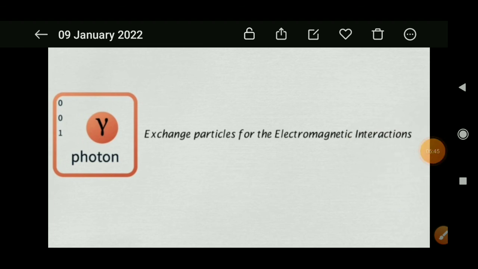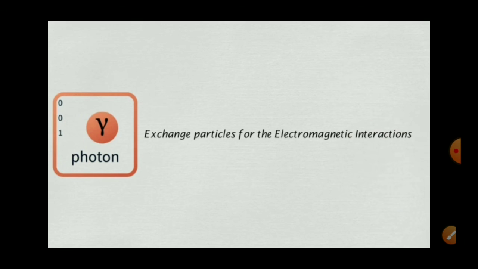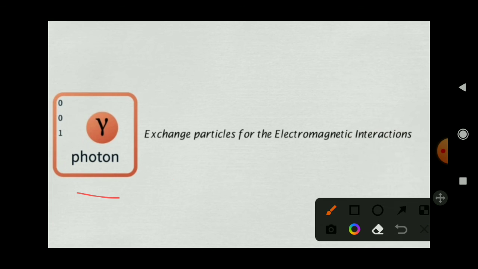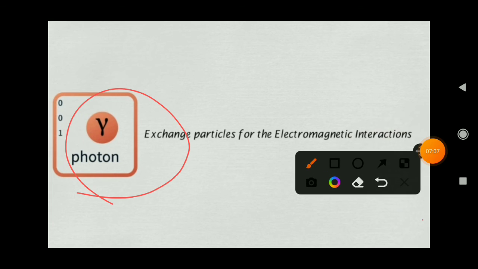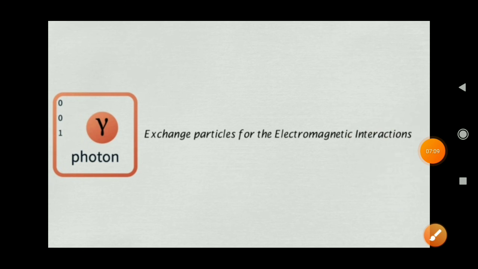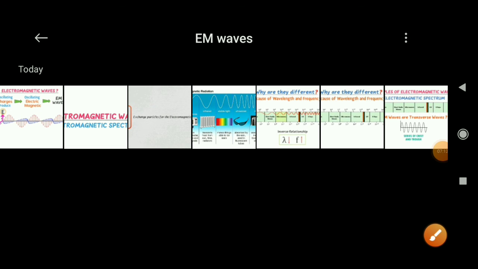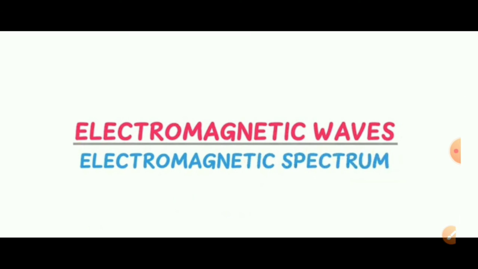And the exchange particle for electromagnetic interactions, the photon, is a particle which is exchanged in electromagnetic interaction. In electromagnetic interaction, when the energy of EM waves is transferred from one place to another, it is transferred by the photon. This is the photon which transfers electromagnetic waves. So this is for this video, hence I hope you all understood. This is the 5 to 10 minutes video of electromagnetic waves, electromagnetic spectrum.